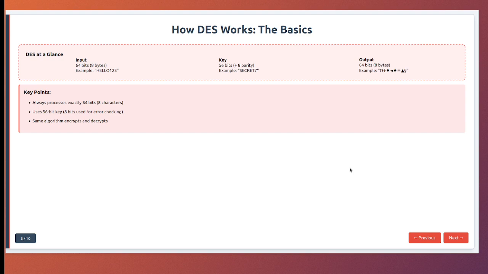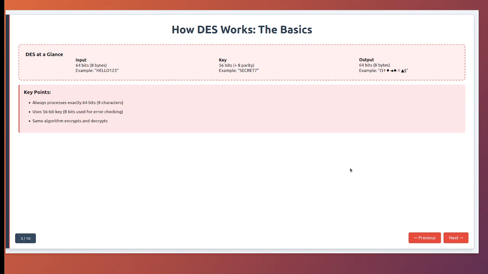Think of DES like a very complex mixing machine. You put in 8 characters, and it produces 8 characters of gibberish. The same key that scrambled it can unscramble it. The diagram shows the 3 main components. First, your plaintext, the message you want to encrypt. Second, your 56-bit key, your secret. Third, the ciphertext, the scrambled output. DES always produces an output that is the same size as its input. 64 bits in, 64 bits out.